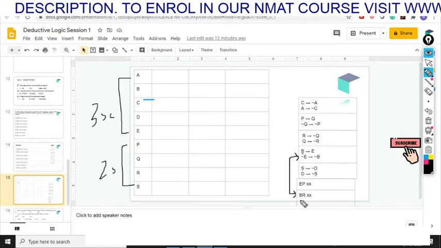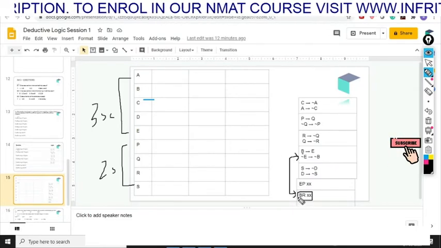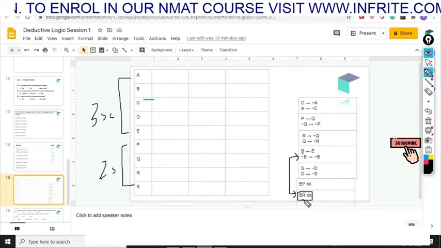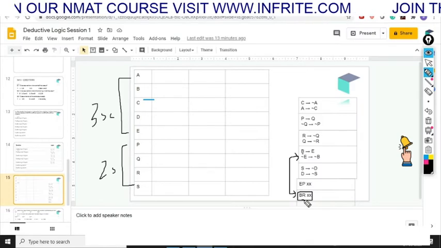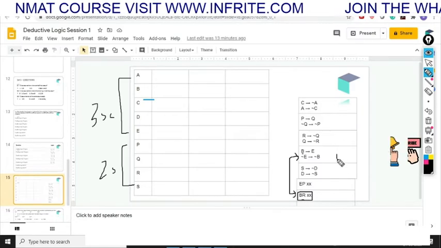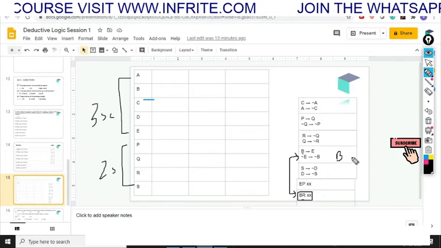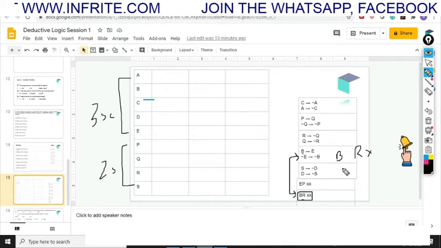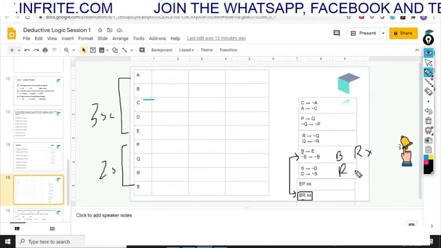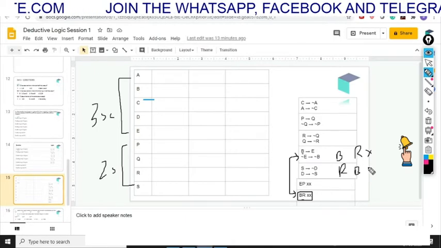So if we see the last condition, B and R will not be together. As I already mentioned, if B and R are not together, what will be the cases? If B goes then R will not go. This will be one case. In the same way, the second case will be R goes but B will not go, because both of them cannot be together.